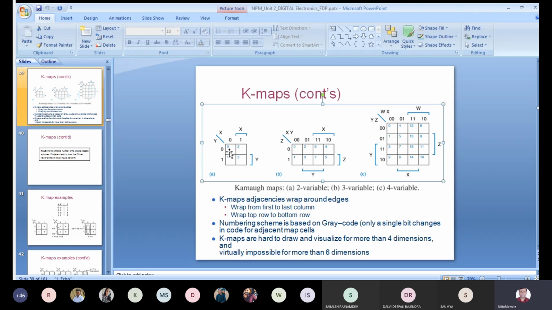Next, here in this KMap, 0 is adjacent with these 2 and 1. We have already seen these two here. But if you are just holding this 4 on a 0, 0 is adjacent with 4. That is a third cell. It means if one term is available here and one term is available here, I can group these 2 terms. So only adjacent cells can be grouped. But 0 is not adjacent with this 5.